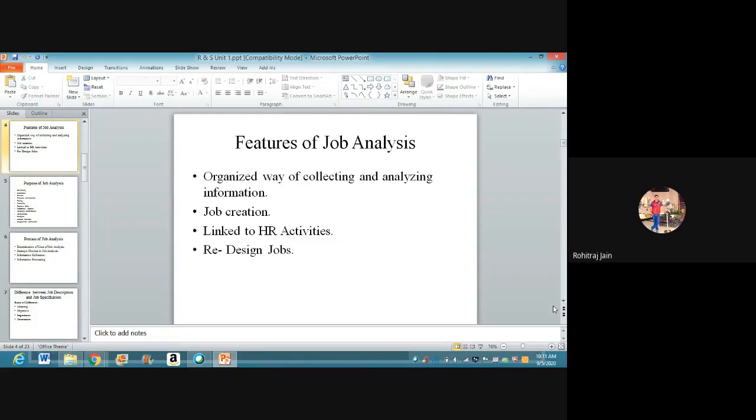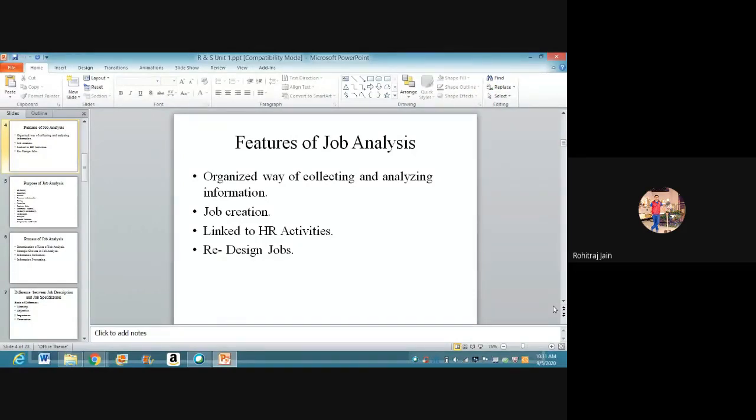Then the next feature would be linked to HR activities, human resource activities. So there are a variety of methods and sources of data that can be utilized in executing the job analysis. The actual assessment of job analysis begins from gathering of information and converting it into the job description and job specification for the use of human resource activities. Therefore, job analysis is a very critical factor which affects labor management relations.